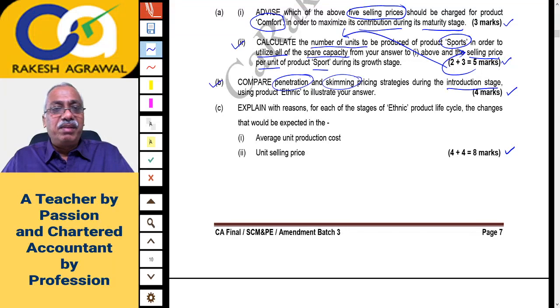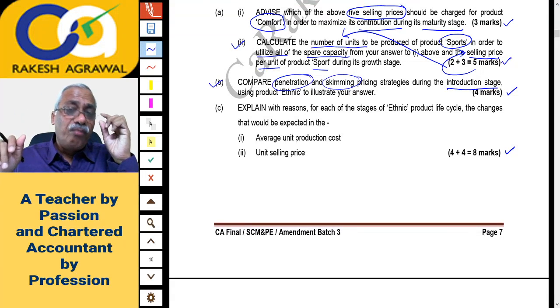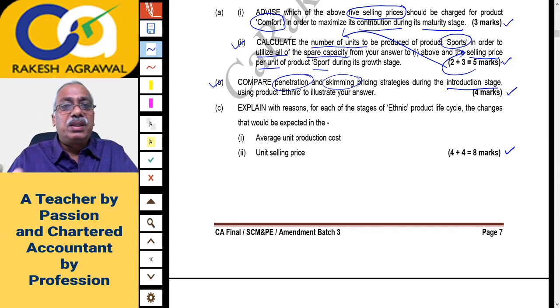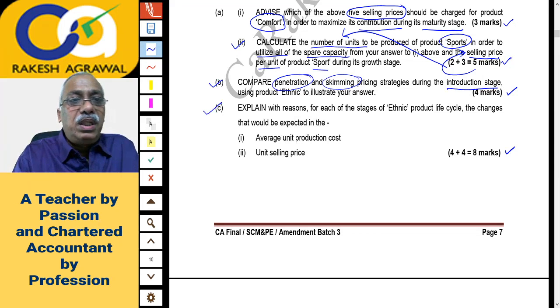Right? Penetration pricing we have discussed. It goes from lower price to higher price. Skimming pricing, higher to lower, in different situations. So again, a theory question, answer is printed. You can see that. And I'll take you to question C now.